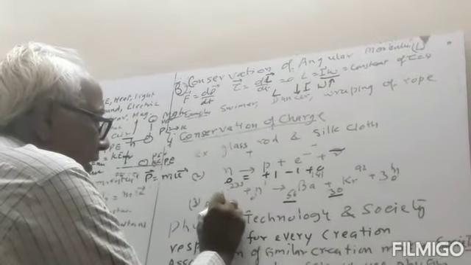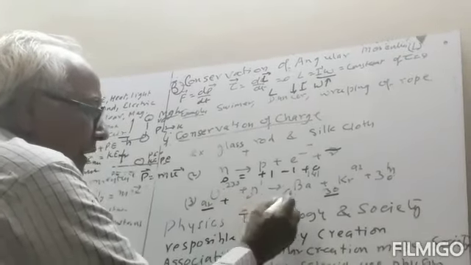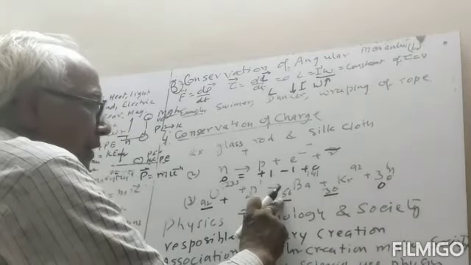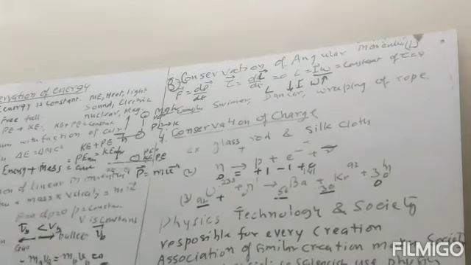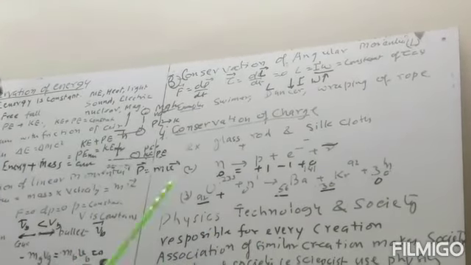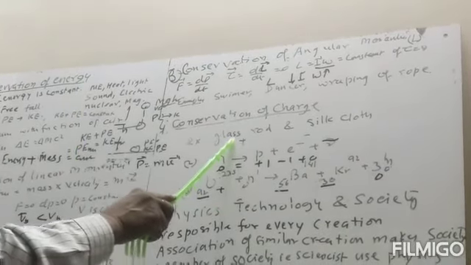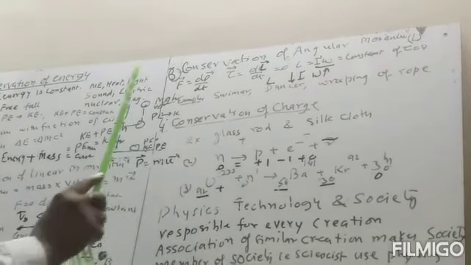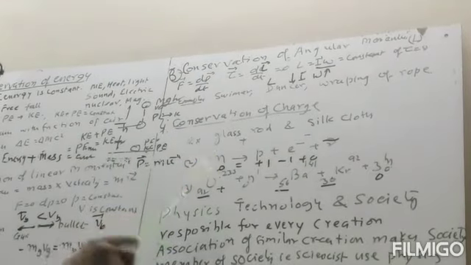So the atomic number here is 92. 92 plus 0 is equal to 92. Here this is 0. So 56 plus 36 is 92. So the total positive charge before the nuclear fission and after the nuclear fission are equal. So we can say the charge is conserved in nuclear fission. Charge is conserved in frictional electricity. The charge is conserved in beta decay. Both.